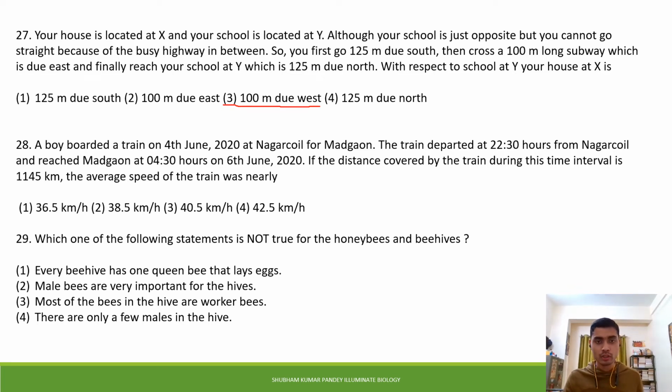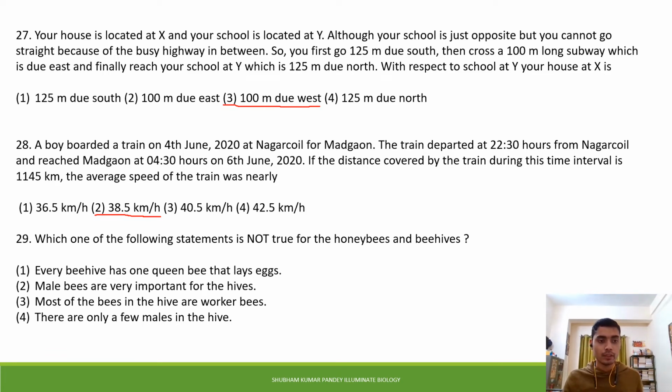So in this question, we have to calculate using different formulas like the distance formula, and you have to manipulate the formula. You have to play with the formula. It's not a direct question where you apply a formula and get the answer. So the correct answer of this question is the second one, that is 38.5 km per hour. This question will take some time, but you can easily solve it if you practice questions related to distance and time travel.